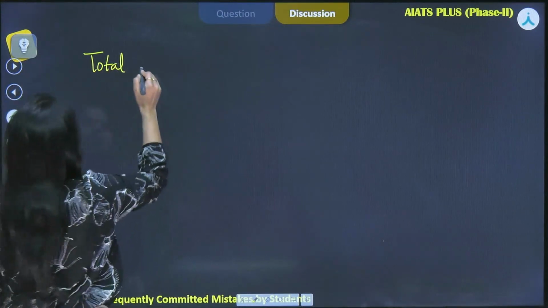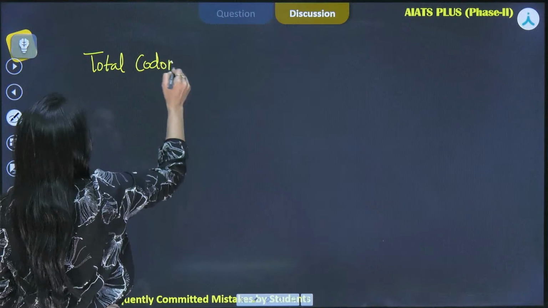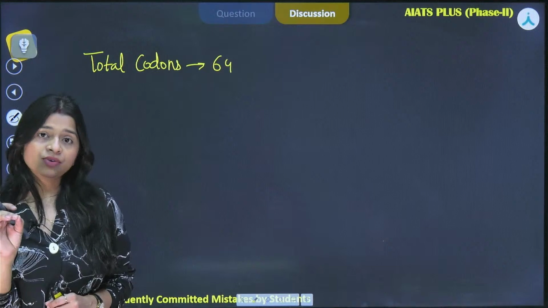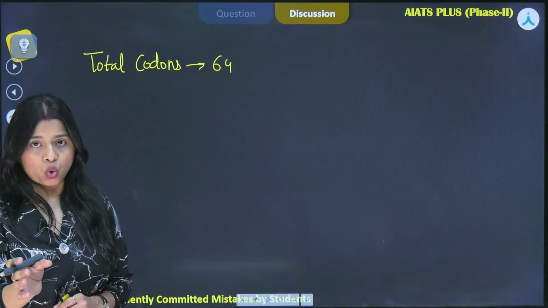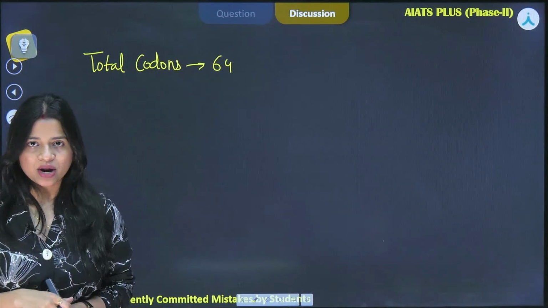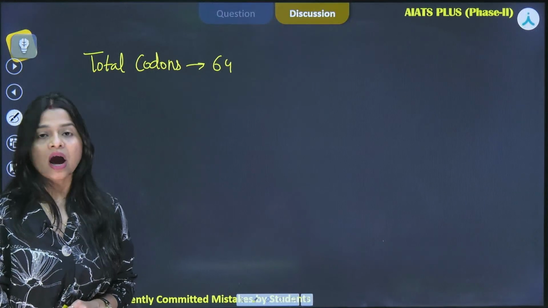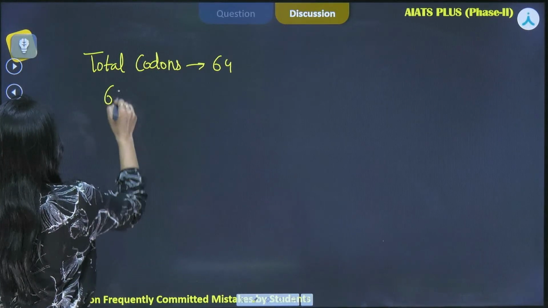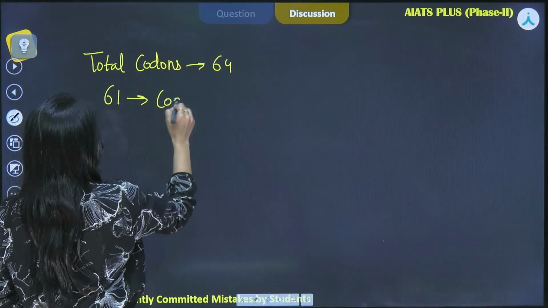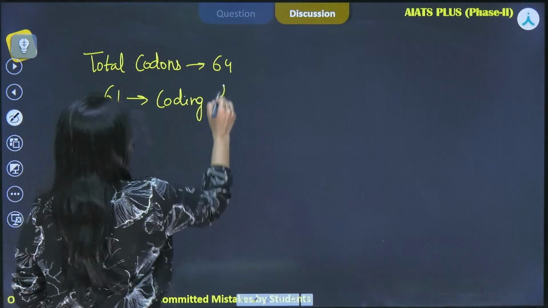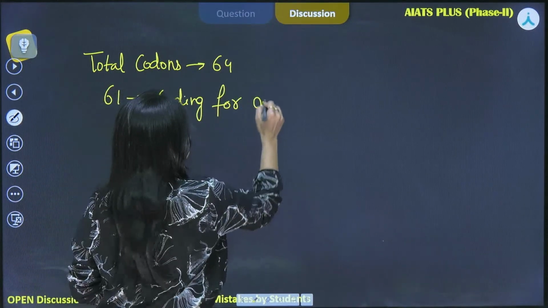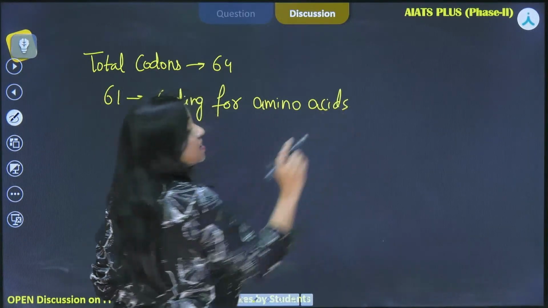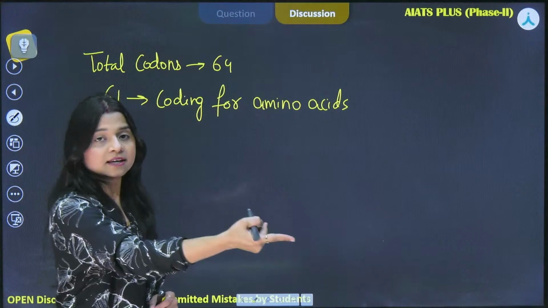Total codons are basically 64 in number, and generally 61 out of those code for amino acids, and the rest of the 3 are called the stop codons. So only 61 are coding for amino acids. There is an exception also that I will be discussing in a further question.